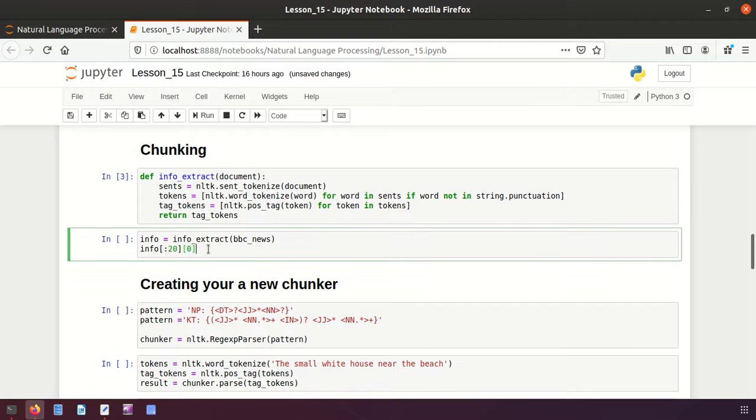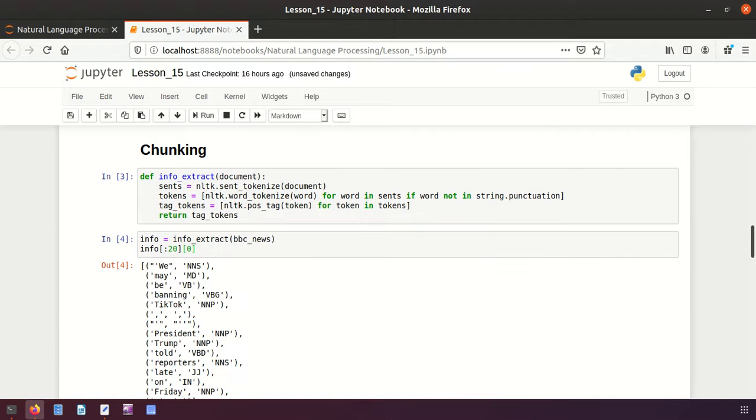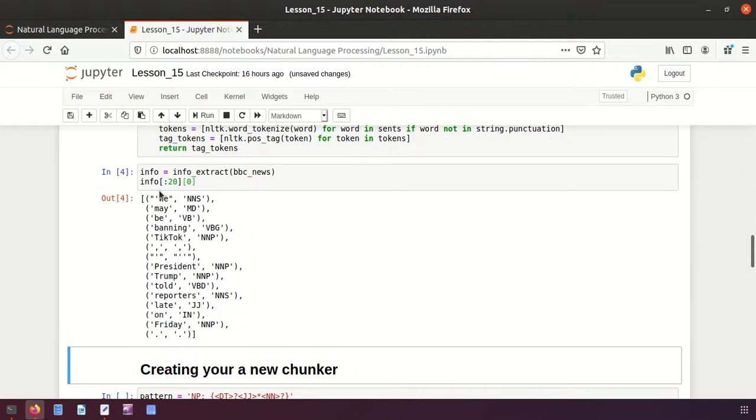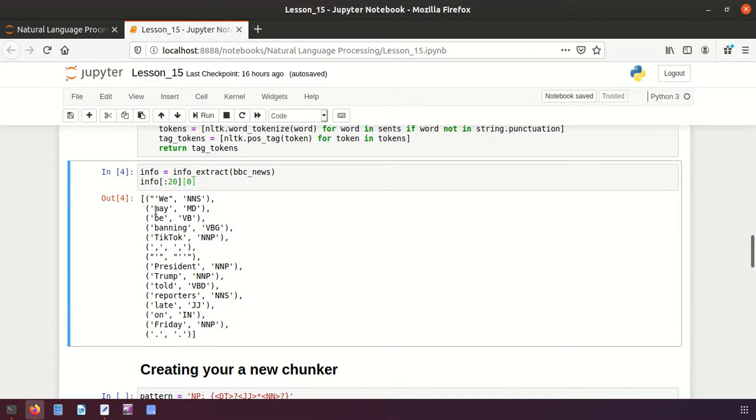To see the result, I am calling my function and providing the BBC News document, and let me print the first 20 rows and see whether it is tagging or not. Yeah, it is tagging. You see, it says it is a noun, and this one is a modal verb, be is a verb. Like that it is assigning the parts of speech.